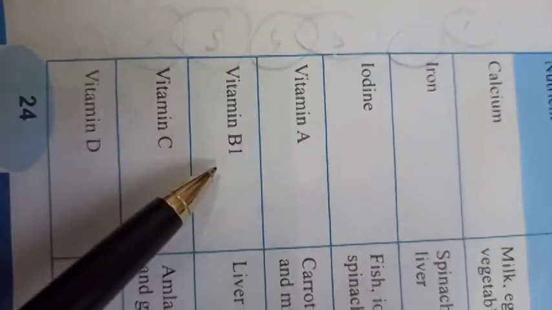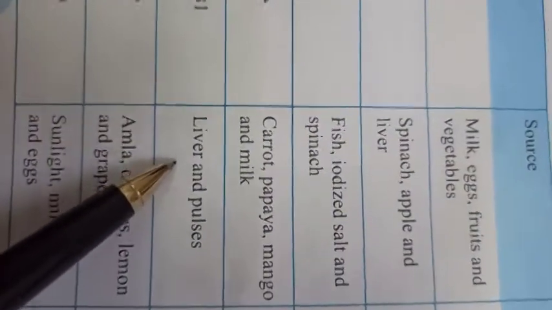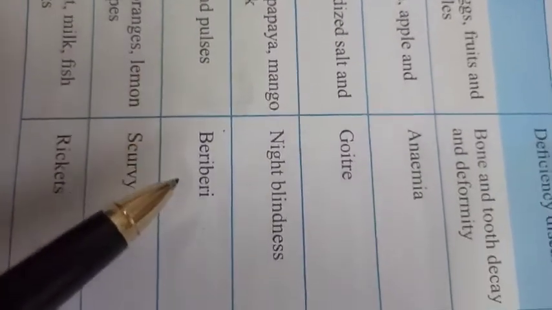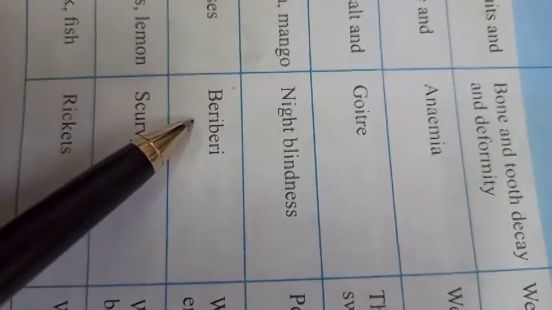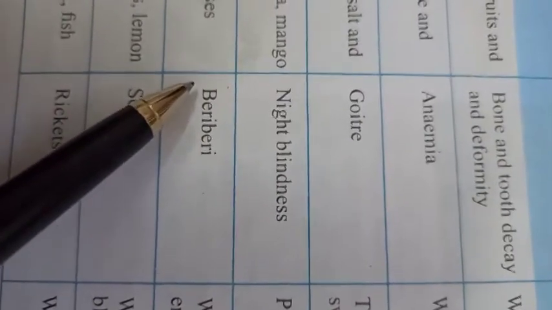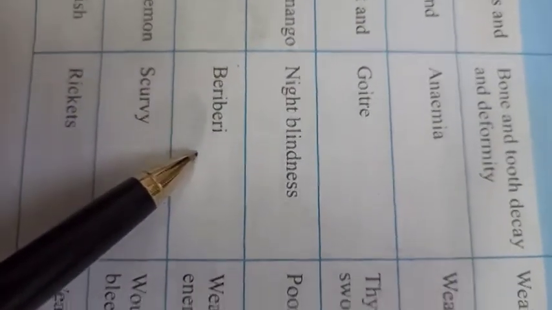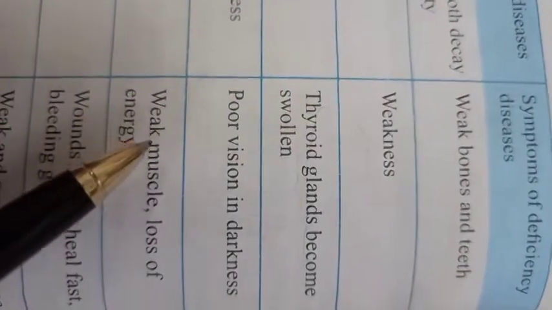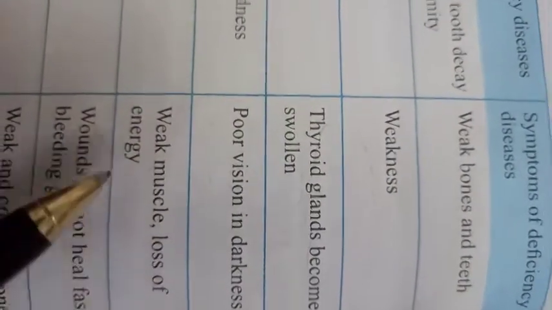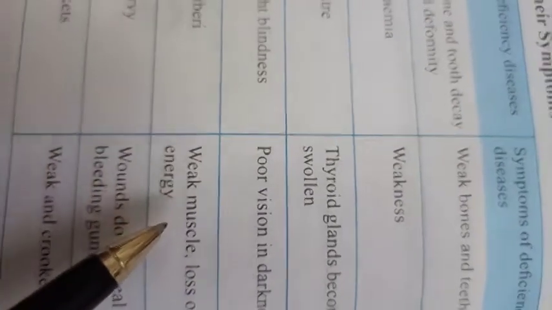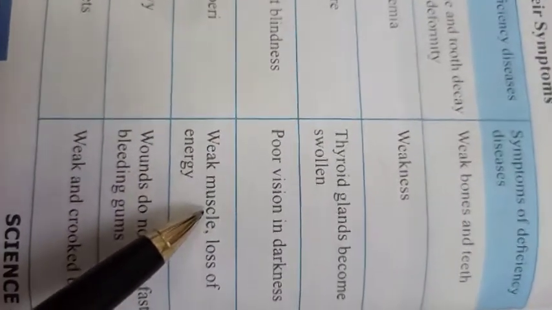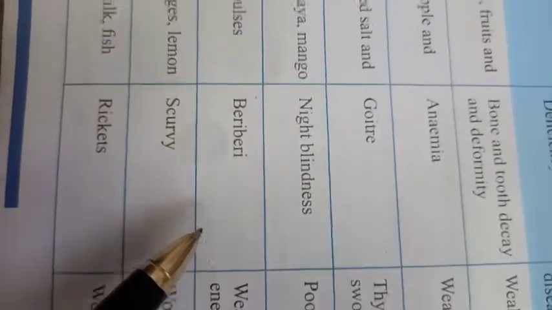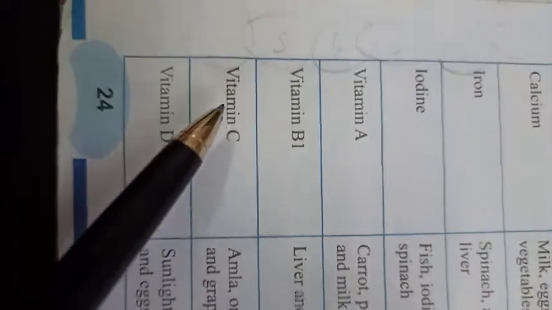After that, vitamin B1. Their sources are liver and pulses. And the deficiency disease is called beriberi. Its symptoms are weak muscles and loss of energy. Means ultimately the person can feel weakness and loss of energy.